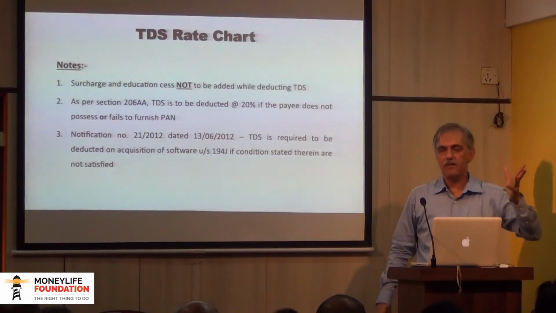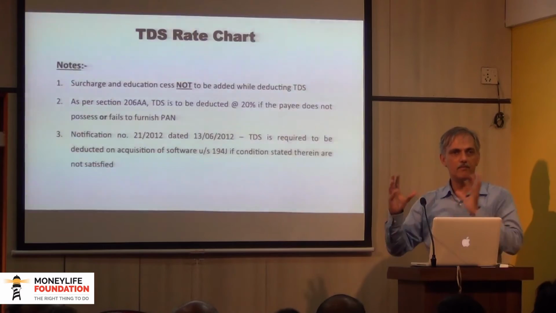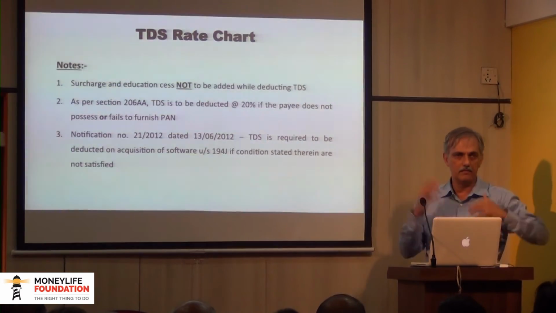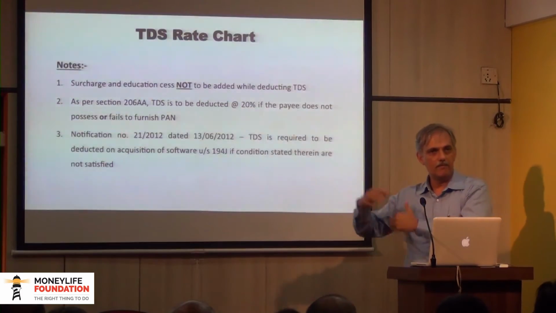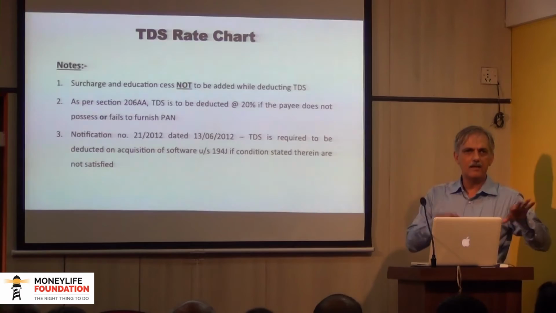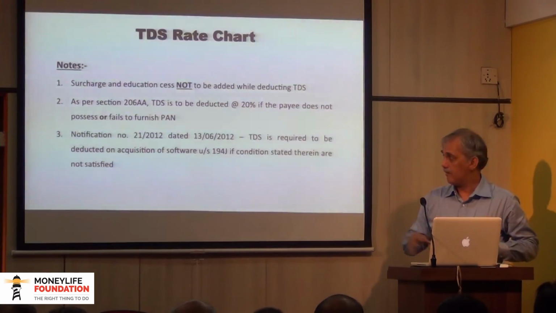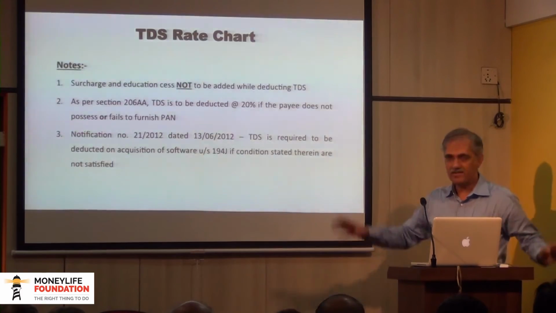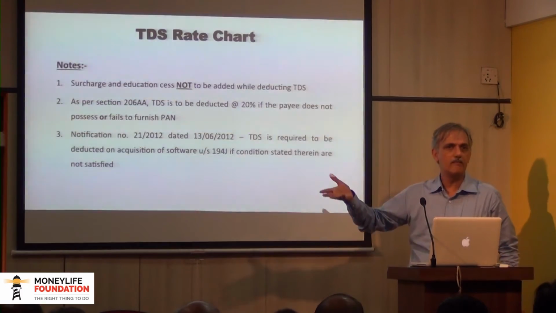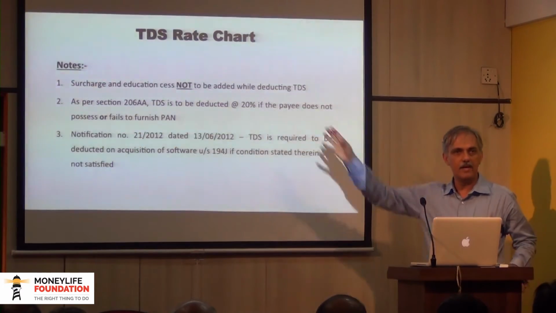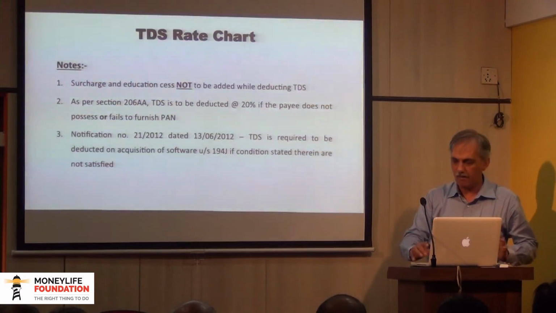Many people transfer the FD from the husband's name to the wife's name, or to the mother's, senior citizen's name, and keep the FDs in their name and earn the interest in that name to split the income so that the tax liability comes down. But please remember that if that person does not have a PAN, and if by chance the interest exceeds the amount of the threshold, then instead of deducting at 10%, there will be a TDS of 20%. So you need to be careful about that.